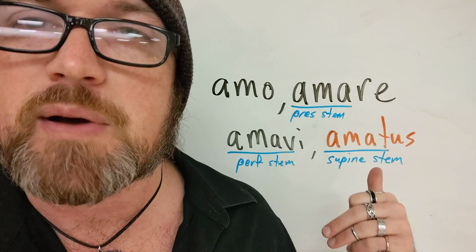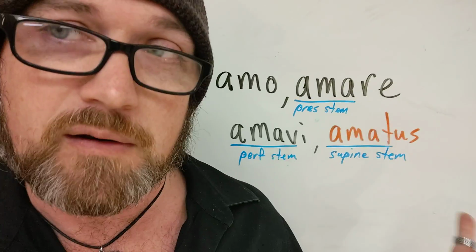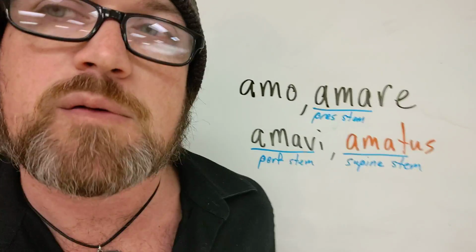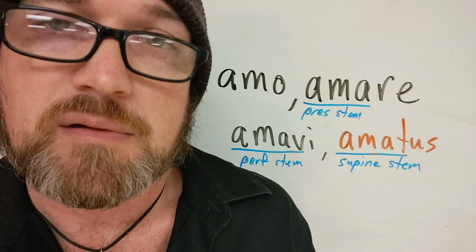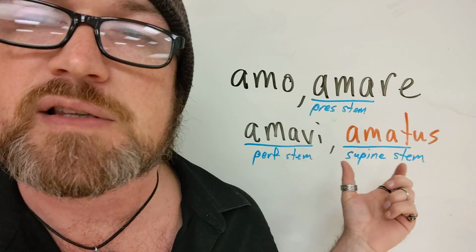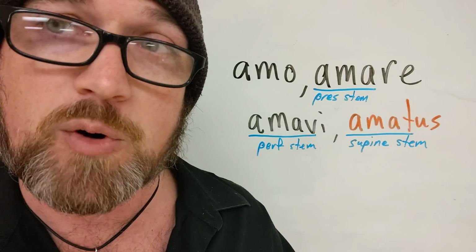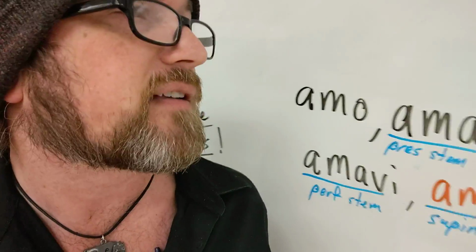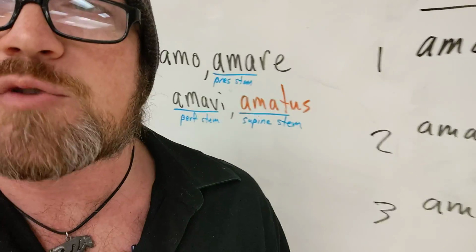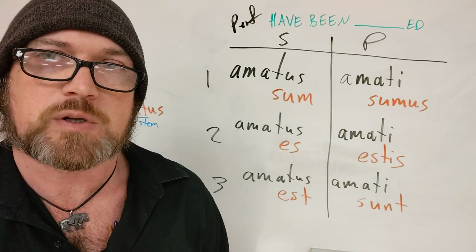What you should worry about, though, is that the supine stem, in addition to forming the supine, which is a totally weird thing you don't need to know about right now, is also used for forming perfect passive verbs. All right? The word amatus on its own is really just the adjective loved. And I'll be talking more about that really soon. But for now, just accept that as a fact. And then when you want to turn that adjective into a perfect passive verb, this is what you do.